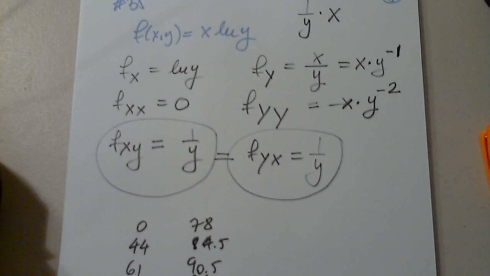So I clear first, without changing anything in the order. 61, 77, and 81, and then 78, and then 84.5, and 90.5, and 96, and finally 96.5.